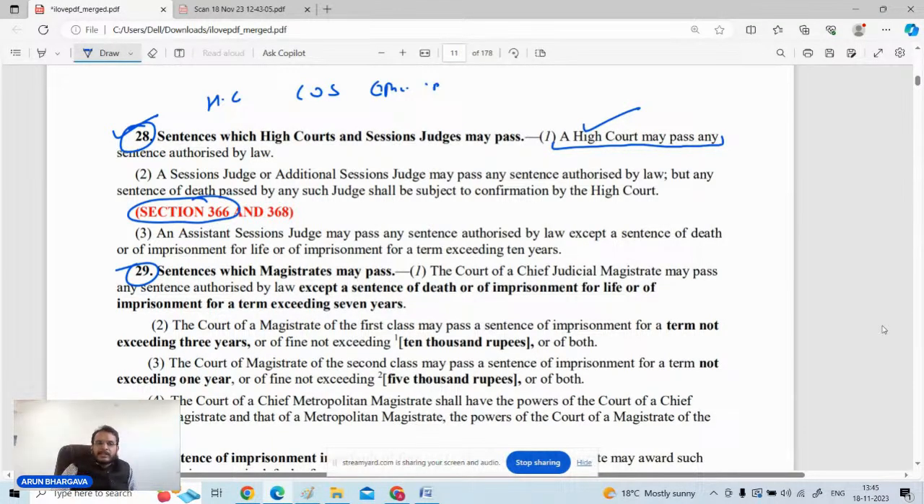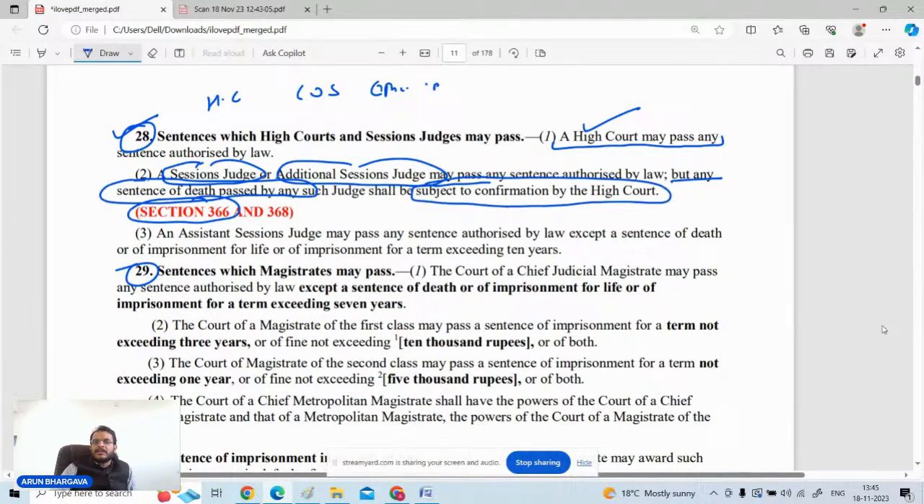But whenever the session judge or the additional session judge has passed any sentence, they can go for any sentence. But if any death sentence is passed, then that death sentence is subject to confirmation by the High Court. The submission is to be done under section 366 of the CrPC. Submission will be done to the High Court as per 366.